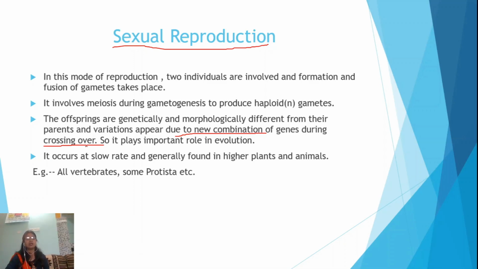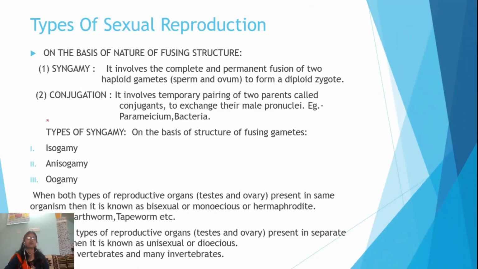So, this is a very complex and superior type of reproduction. But it occurs at a much slower rate than asexual reproduction and is generally found in higher plants and animals. All the vertebrates and some protista exhibit this type of reproduction.